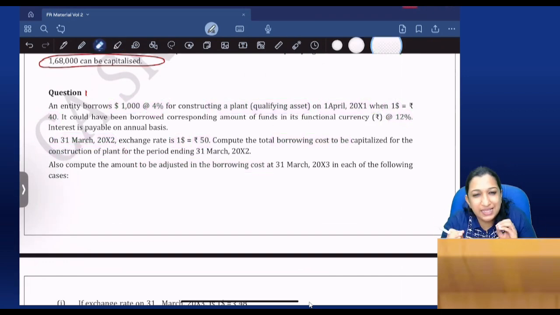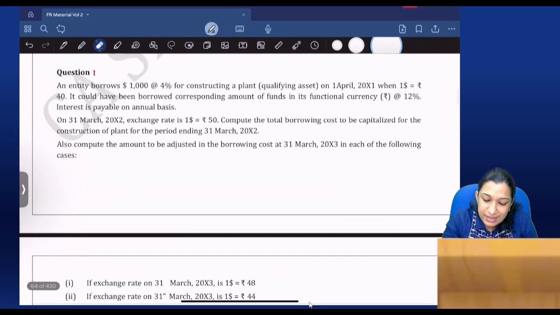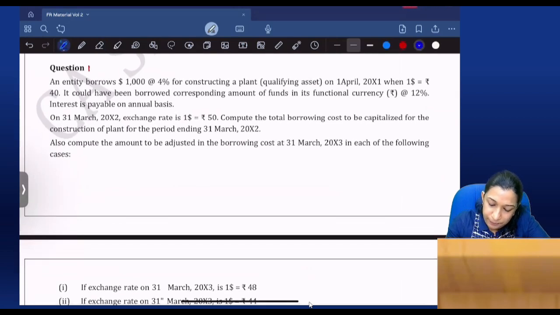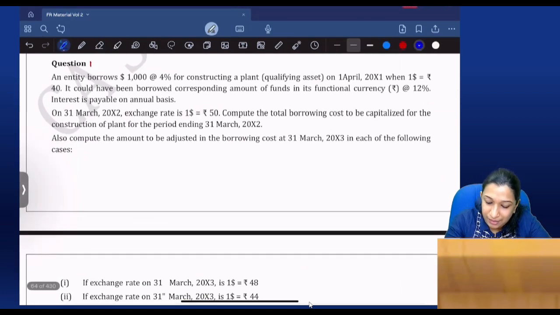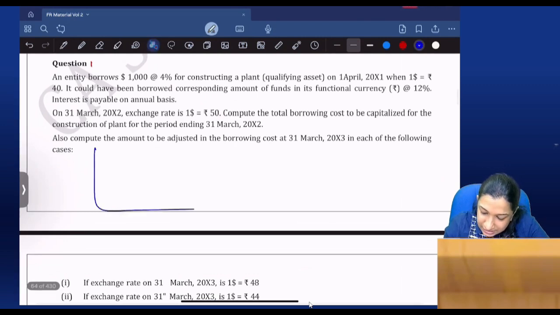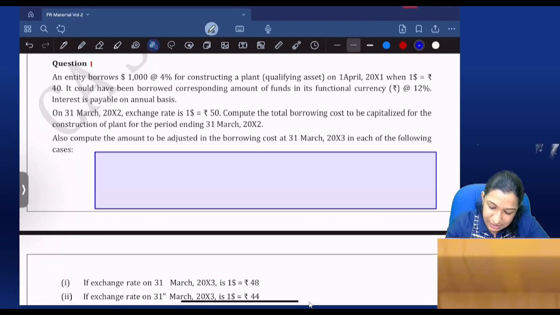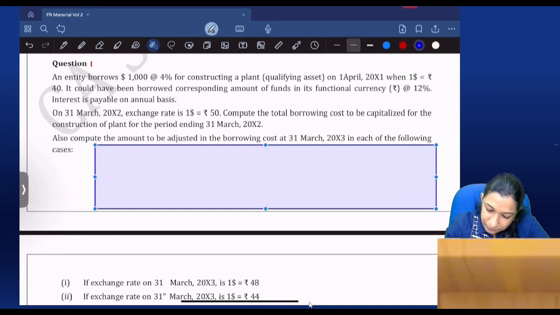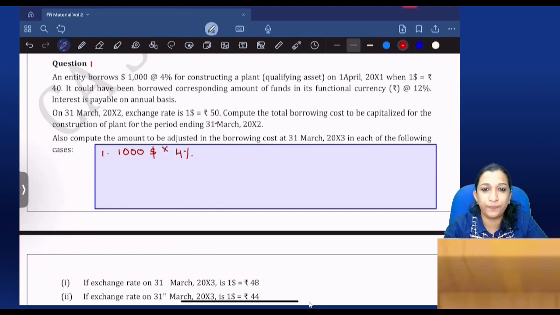First, let's take this as an example. So please listen. Let me apply. Answers are given, but first let me try it. First case. So we have 5 steps, right? So my step number 1. What is the actual interest payable? $1,000 into 4%.